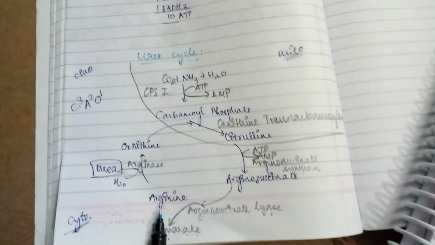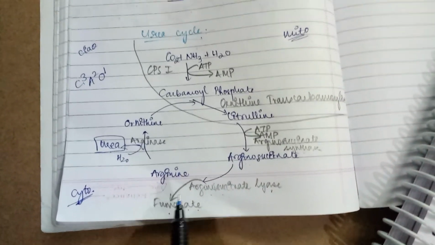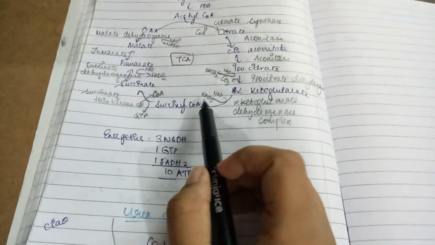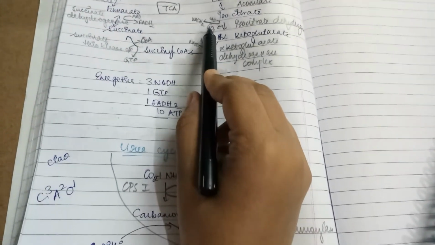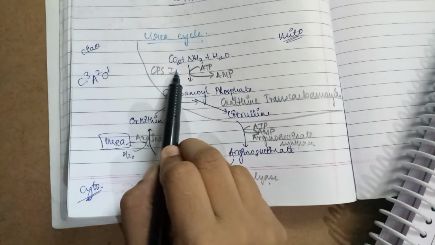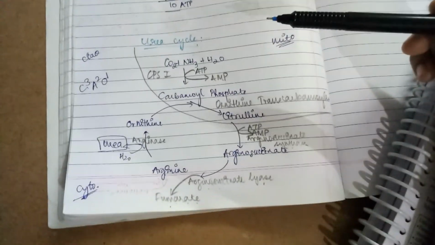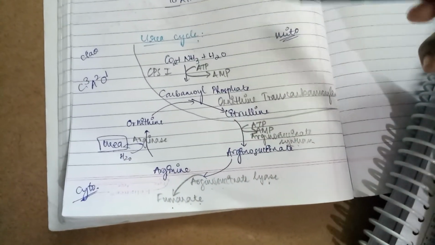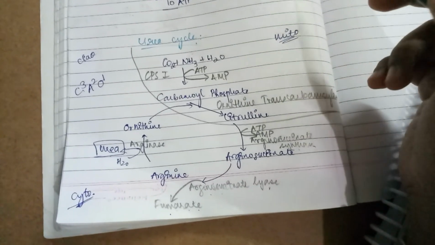That's the second relation. The third relation is that the carbon dioxide released in the TCA cycle can be used in the urea cycle. These three relations make the urea cycle and the TCA cycle interdependent, and they can be collectively called the Krebs bicycle.